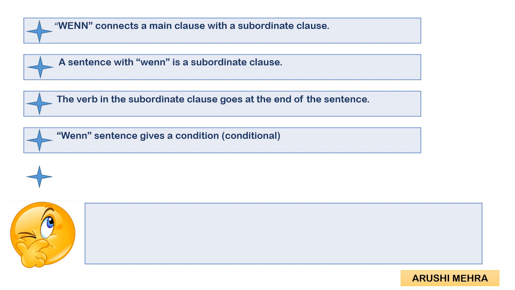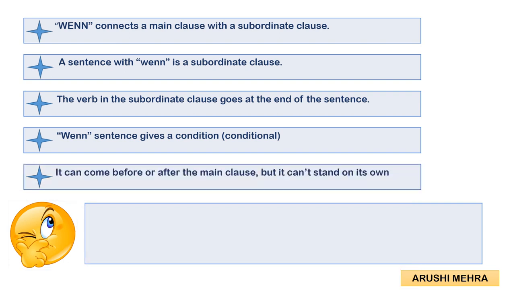Next, the wenn sentence gives a condition. As I have already told you, the wenn sentence has the condition and the main clause is always dependent on the conditional sentence, that is the subordinate clause. Now, it can come before or after the main clause, but it can't stand on its own. So we can either start the sentence with wenn, that is the subordinate clause, or we can start the sentence with the main clause as well.